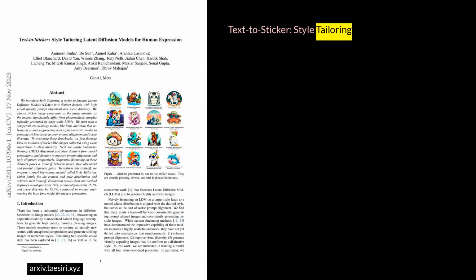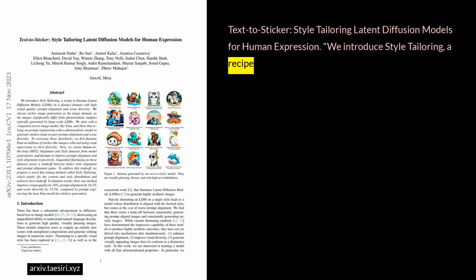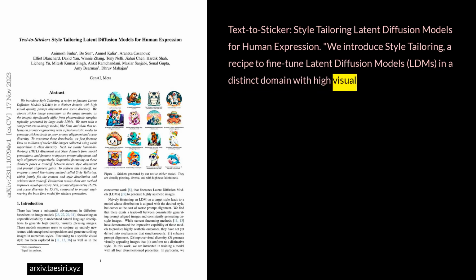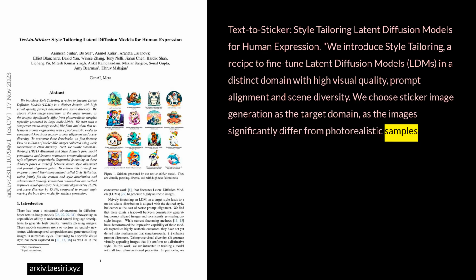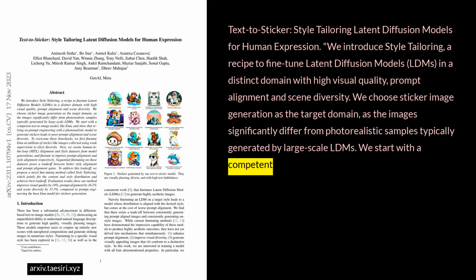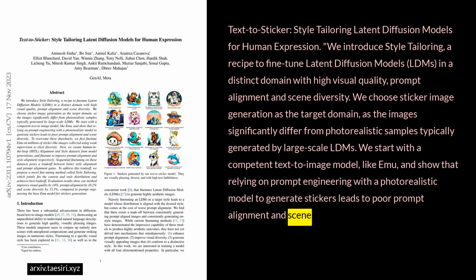Text-to-sticker style tailoring, latent diffusion models for human expression. We introduce style tailoring, a recipe to fine-tune latent diffusion models, LDMs, in a distinct domain with high visual quality, prompt alignment, and scene diversity. We choose sticker image generation as the target domain, as the images significantly differ from photorealistic samples typically generated by large-scale LDMs. We start with a competent text-to-image model, like Emu, and show that relying on prompt engineering with a photorealistic model to generate stickers leads to poor prompt alignment and scene diversity.